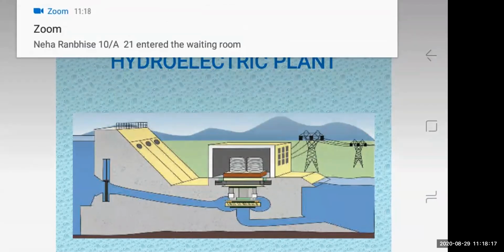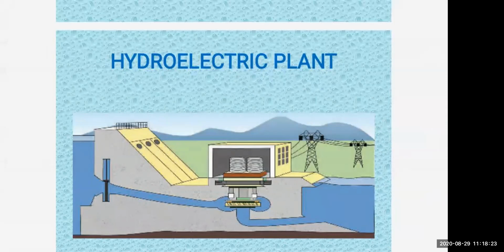So in the schematic diagram, you can see there is a wall over there. Figure 5.17, schematic of a hydroelectric plant, where the reservoir is kept. ABC is written, that is the dam. There is a big wall from where sluice gates are there. From there the water is taken, and then the penstock carries it to the turbine. The water enters and moves the generator, where the potential energy gets converted to kinetic energy in the powerhouse.